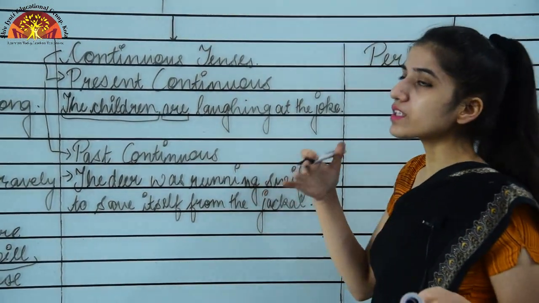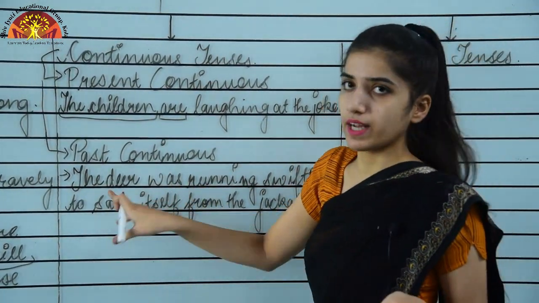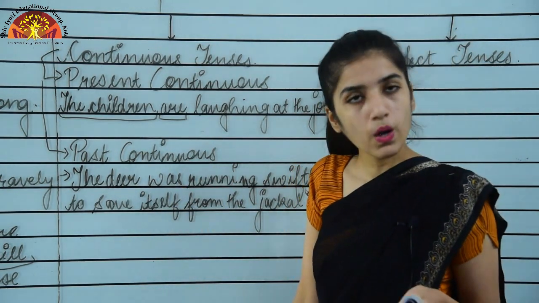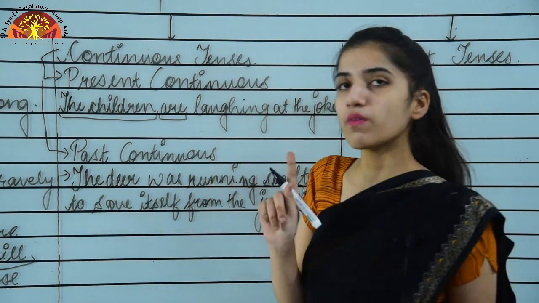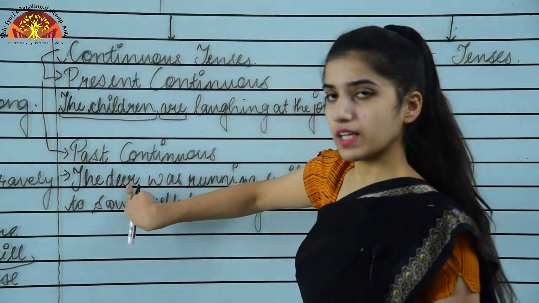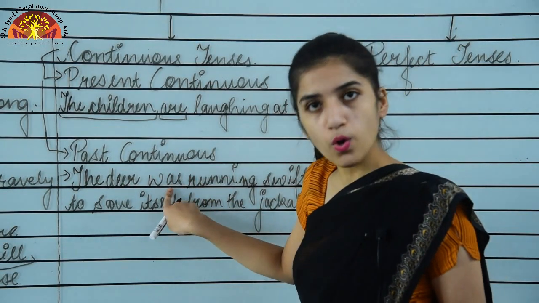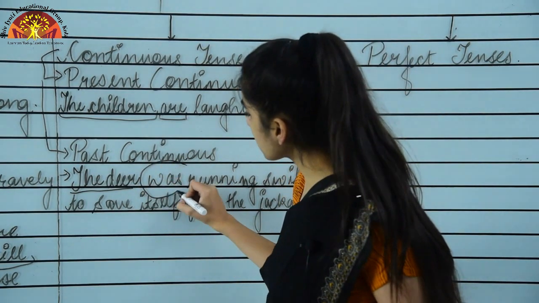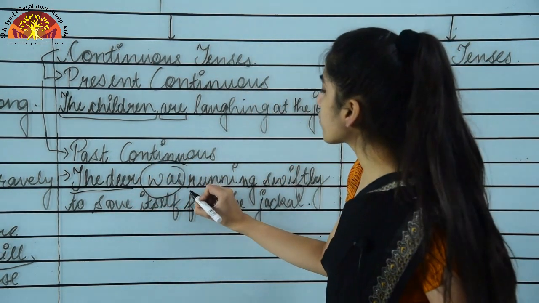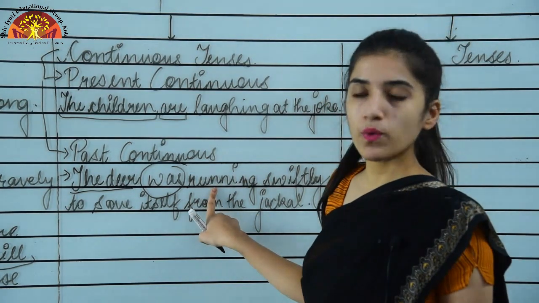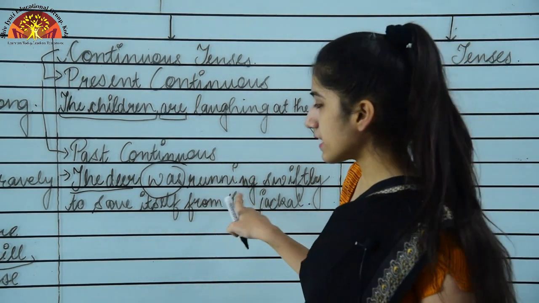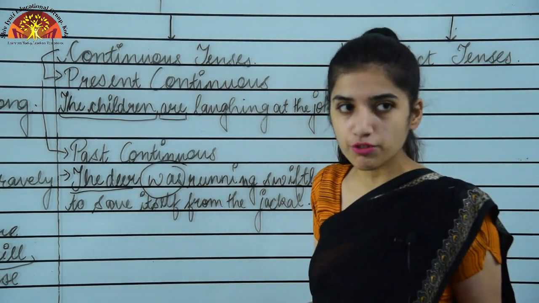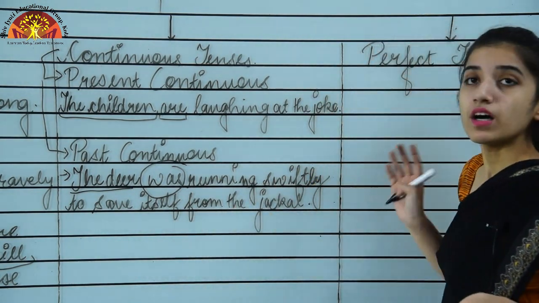Now you can see with the singular subject we will be using was, and with the plural subject we will be using were. Okay, so here we were talking about only one deer, that is why the deer was singular only. So that is why we used was. Okay, so the deer was there. Now we use the helping verb was, right? And then we move to the first form of the verb plus ing. Okay, that is the ing form of the verb. As I told you that continuous tenses will always have the ing form of the verb only, and then the rest of the sentence is there.